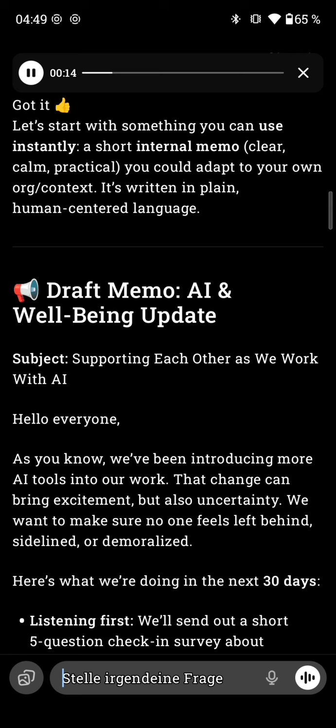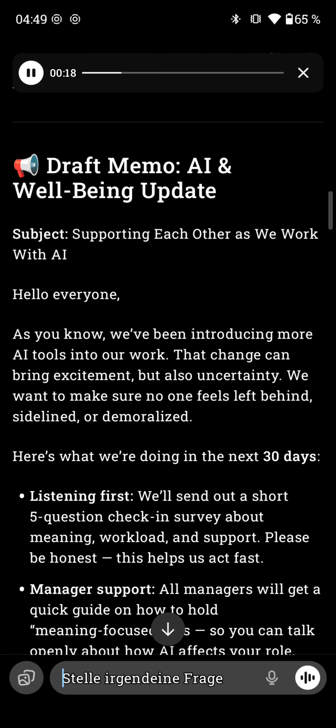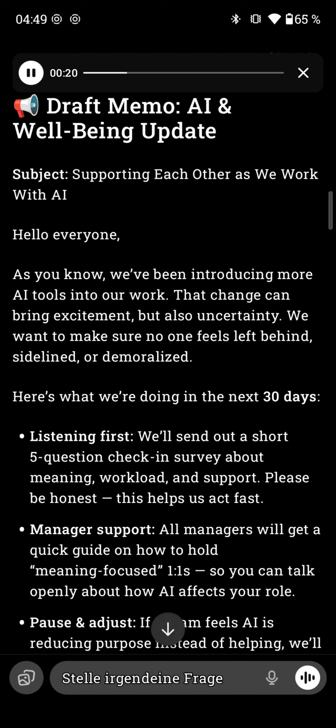Draft memo: AI and well-being update. Subject: supporting each other as we work with AI. Hello, everyone. As you know, we've been introducing more AI tools into our work. That change can bring excitement, but also uncertainty. We want to make sure no one feels left behind, sidelined, or demoralized. Here's what we're doing in the next 30 days.